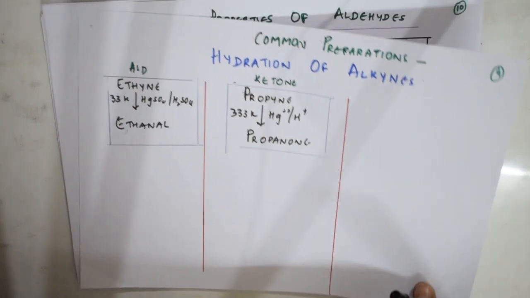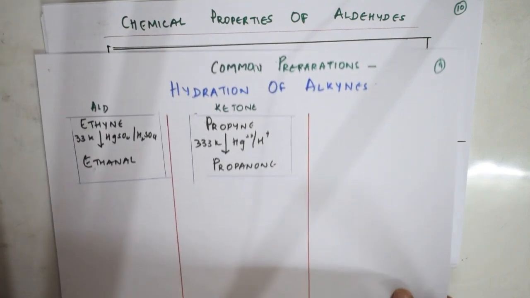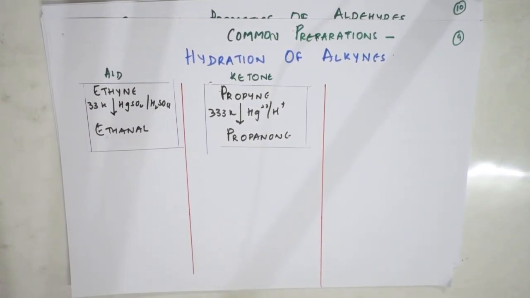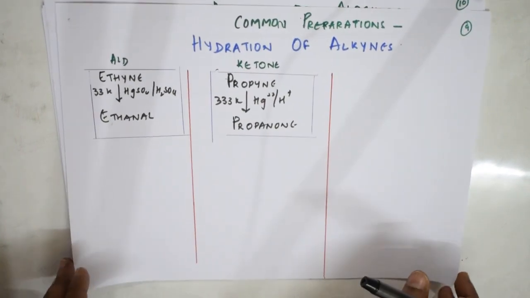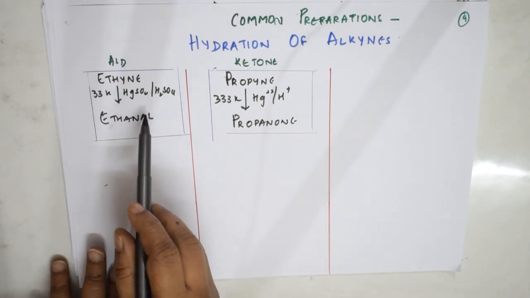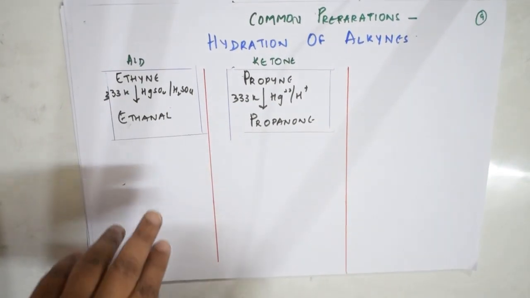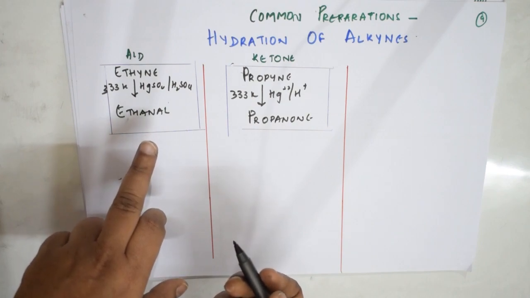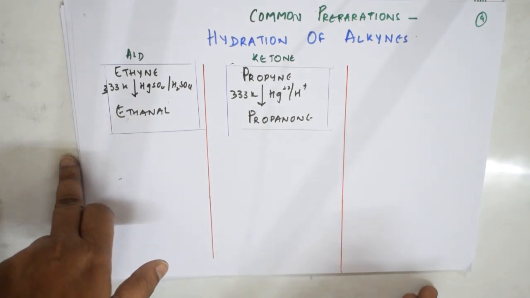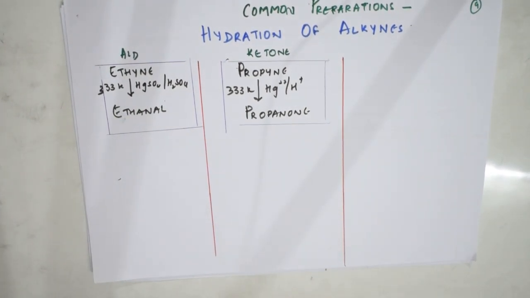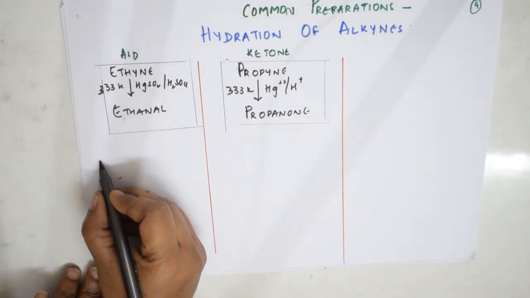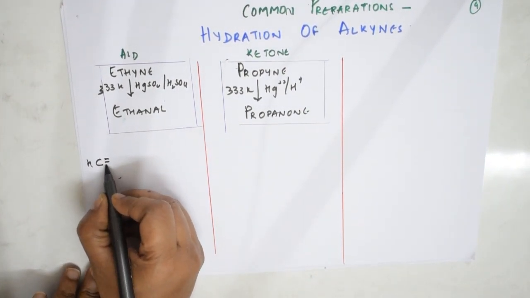So I think with this almost over, we'll be coming to the chemical properties, right? So when it comes to the preparation or the hydration of alkynes, what are we going to do? Remember, whenever you're seeing alkynes, the most important thing is that this occurs in the presence of mercuric sulfate and sulfuric acid, HgSO4 and H2SO4, right? So here I'm going to write the reaction. First take an alkyne.